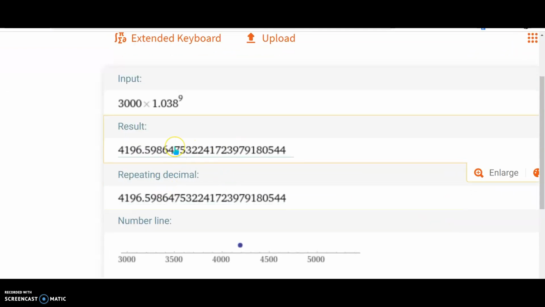All right, it is a repeating decimal, but this is money that we are talking about, so I'm going to round. It's going to be $4,196.60. Let me write that down, because this is money we're talking about.